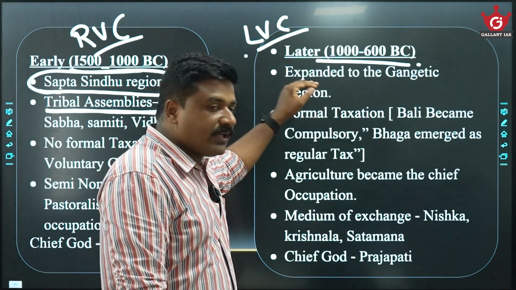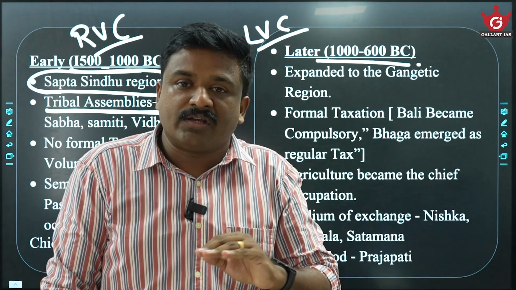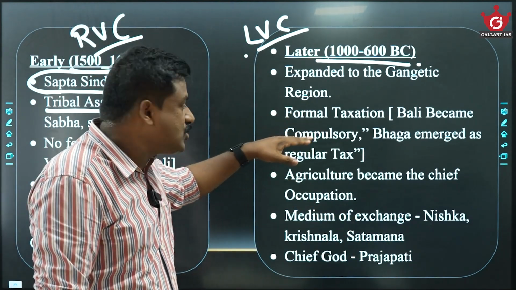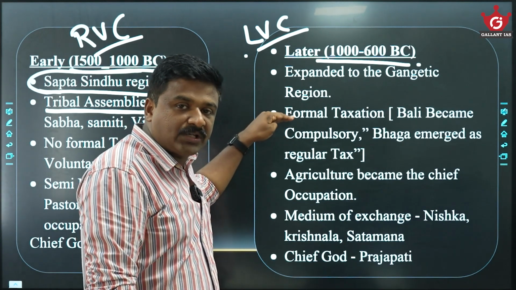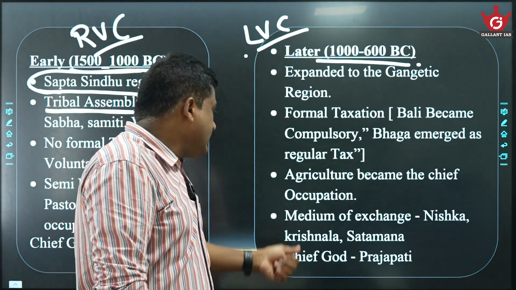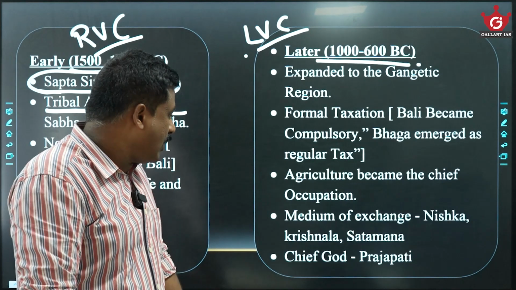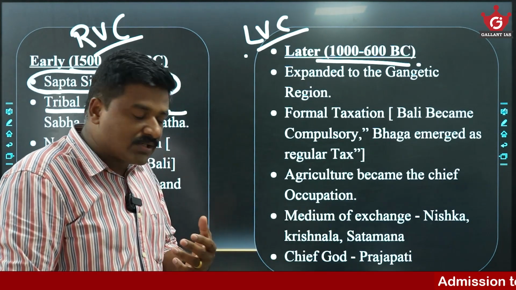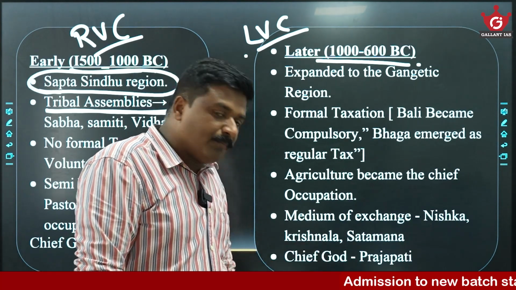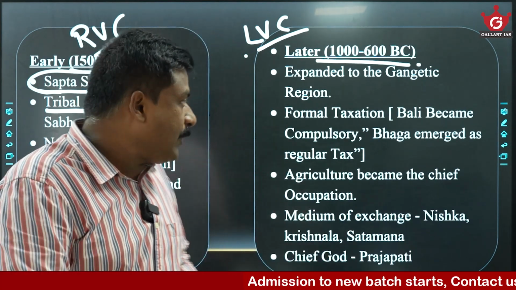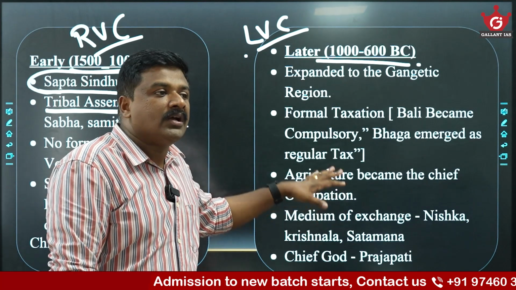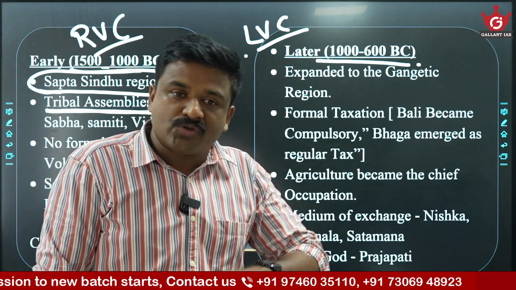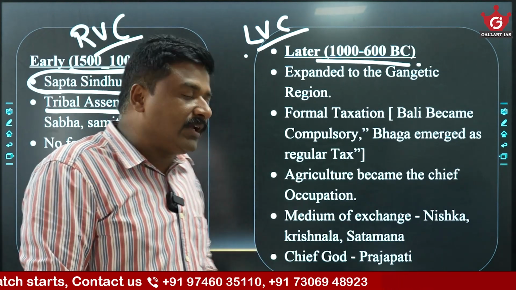Coming to LVC, there is a shift from the Indus basin, or the Saptasindhu regions, to the Gangetic basin. Then formal taxation was practiced. Agriculture became the main occupation now. For the medium of exchange, Nishka, Krishnala, Shatamana, etc. made their appearance, and the chief god became Prajapati. So these changes are happening. Even women lost importance in the political bodies like Sabha, Vidatha kind of assemblies. Yes, tribal assemblies were replaced with the king and his bureaucracy.